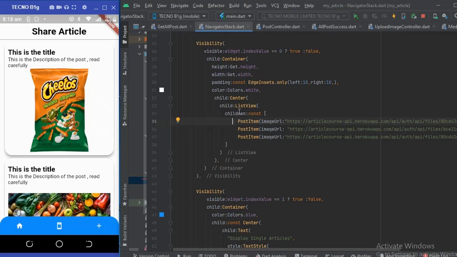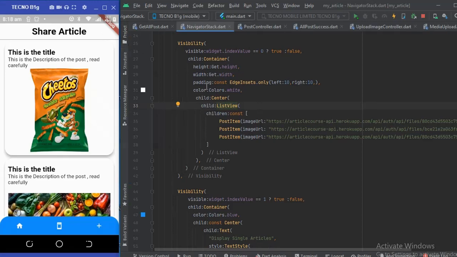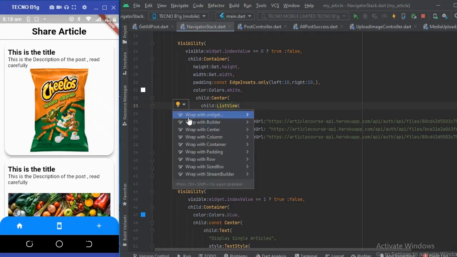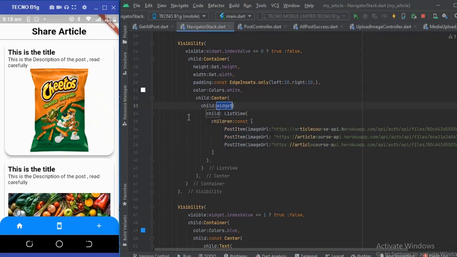In that case, we need to wrap this list view with an observable kind of, let me show you what I mean. We need to wrap it with an OBX. OBX means that this list view is going to listen for changes in the GetX library.